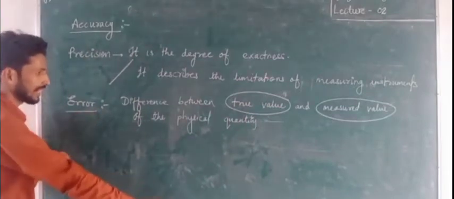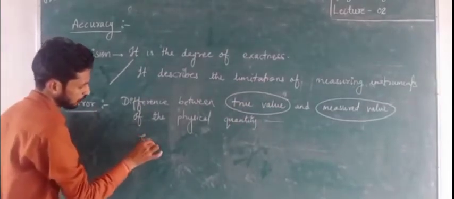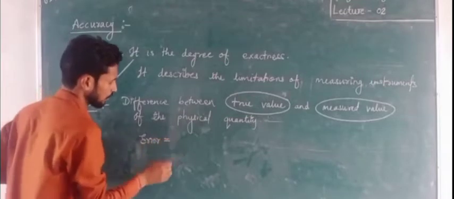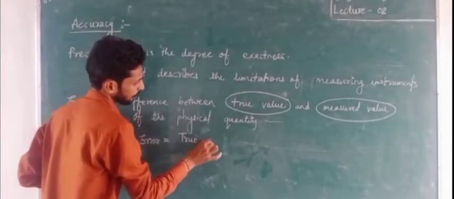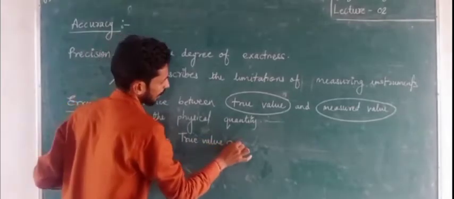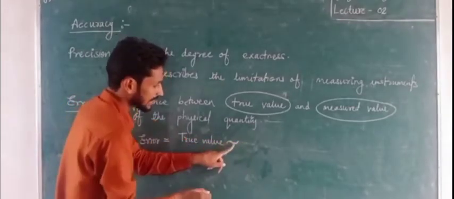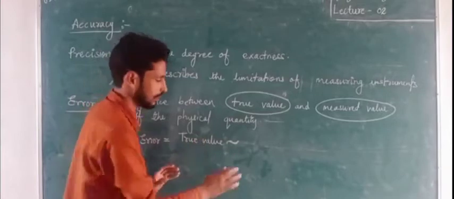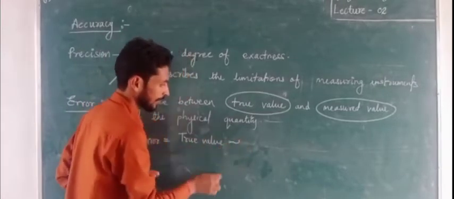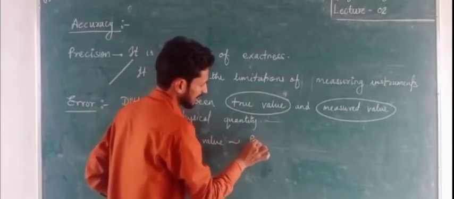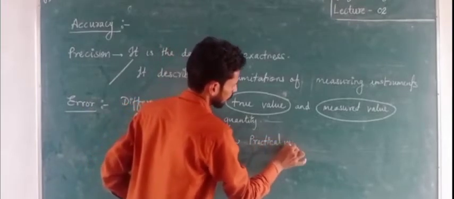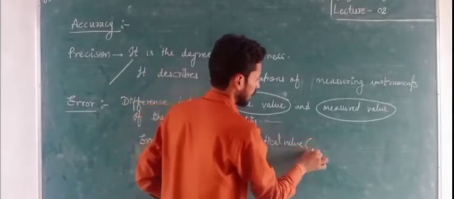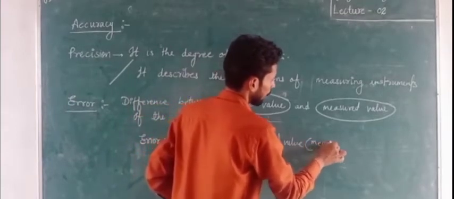So we can write here, error equals the difference of true value, and write here the sign of difference, not minus. Always take the difference of the practical value, that is also known as the measured value.